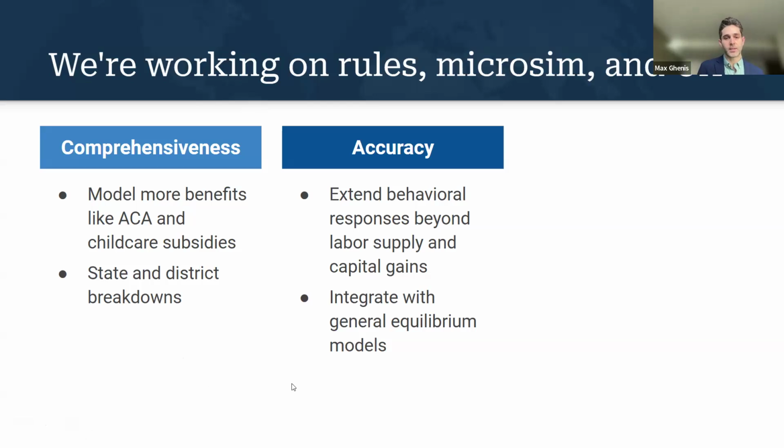We are looking to expand this to have capital gains. Other types of capital income respond differently than labor income. Also, deductions. So a couple weeks ago, we put out a calculator called GiveCalc, givecalc.org, where you can calculate how different levels of charitable giving affect your tax liability. Because that is basically a discount on your charitable giving, there's some potential response of charitable donations to how tax policy operates. So there's lots of different margins that people adjust their behavior on that we are looking to integrate into the model.